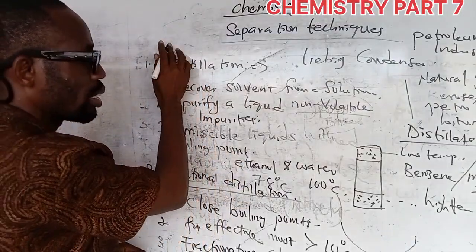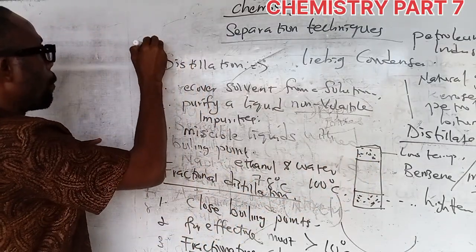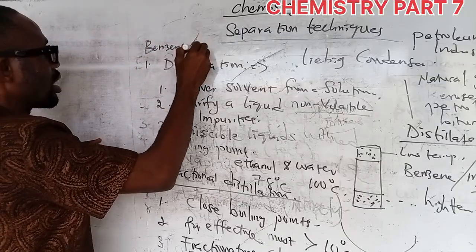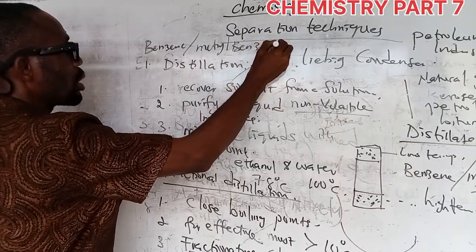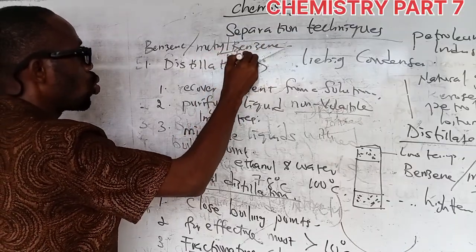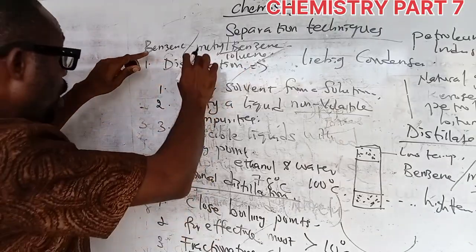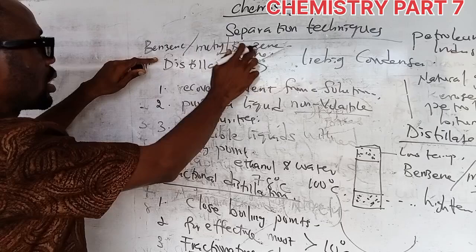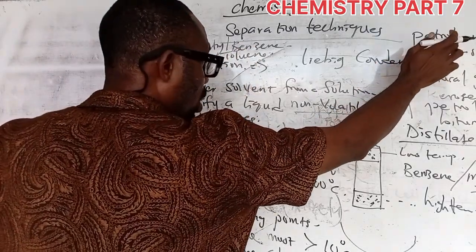Okay, let me write it so that you can see. Fractional distillation can be used to separate benzene and methyl benzene. Another name for methyl benzene is toluene. Are you seeing it now? So fractional distillation is used to separate benzene and methylbenzene. This is another example, so that you don't think it's only for the petroleum industry, but this is predominantly used for that.